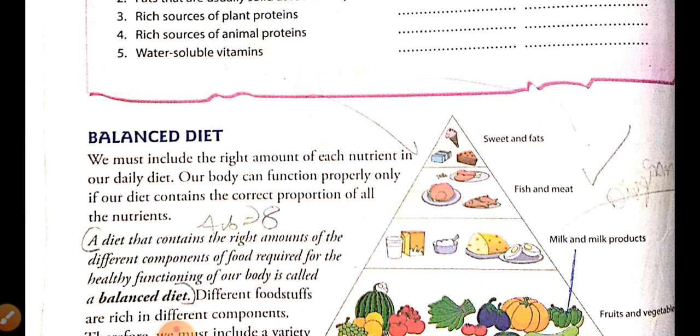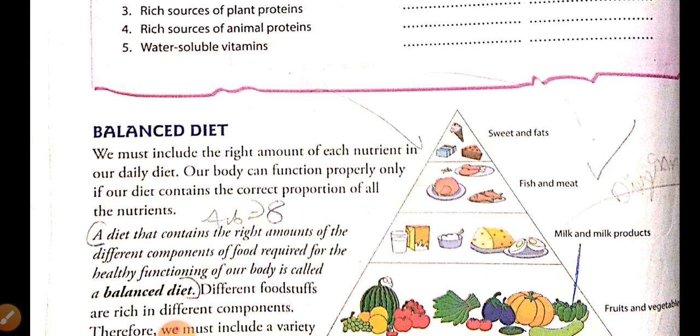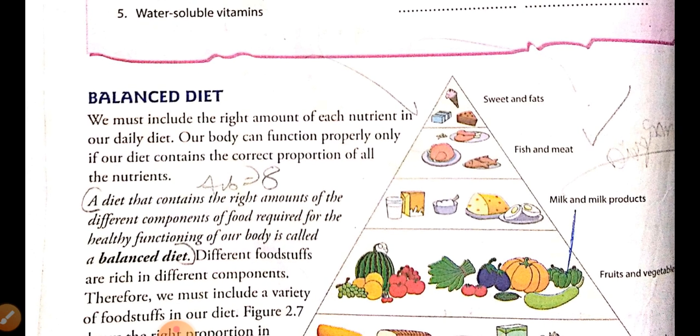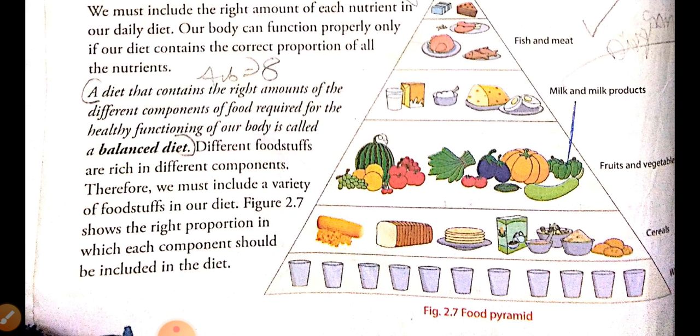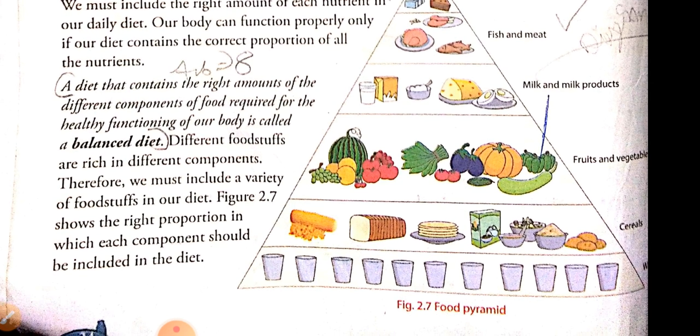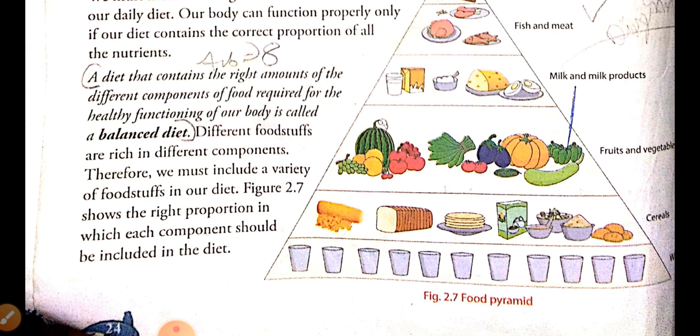Next, we learned about balanced diet. So what is a balanced diet? The diet which contains all the nutrients in the right amount required by the body for its healthy functioning is called a balanced diet. And this is a diagram which represents the food required by the body in a particular amount. The diagram is known as the food pyramid.